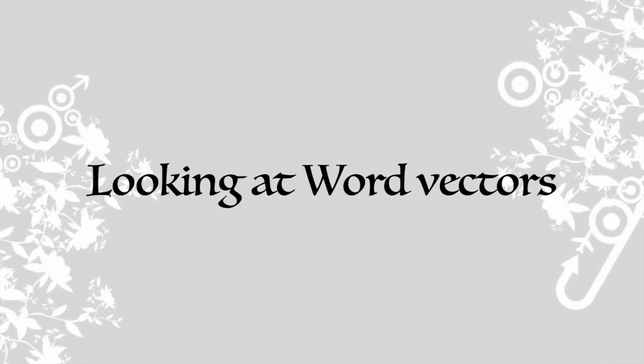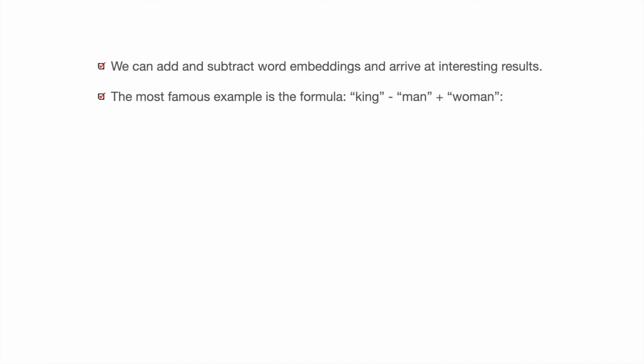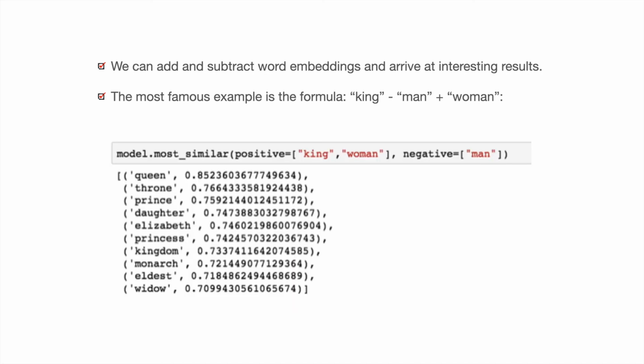Looking at word vectors is undoubtedly one of the best ways to train any neural network specific to natural language processing. There are other interesting things that can be done with the word vectors. The most famous example is the formula king minus man plus woman. If we give this as a condition to word2vec implementation, we'll get word vectors that are close to queen, princess, etc.